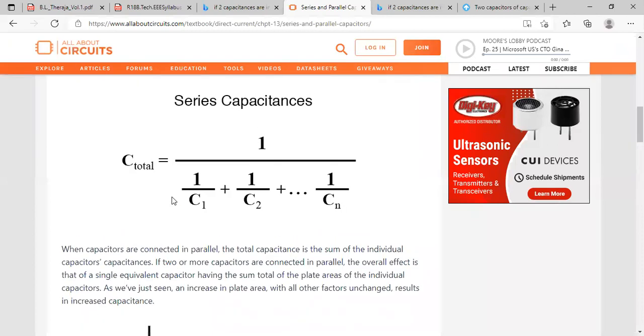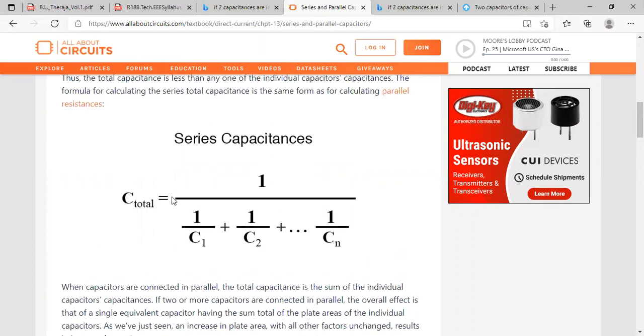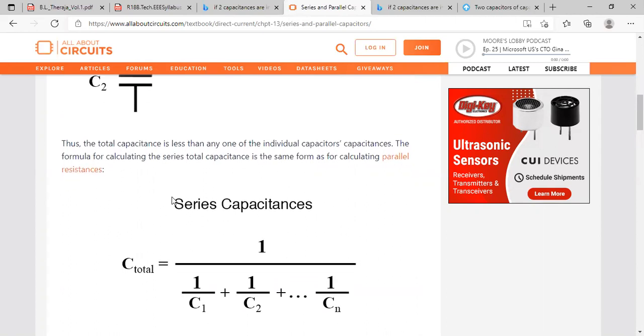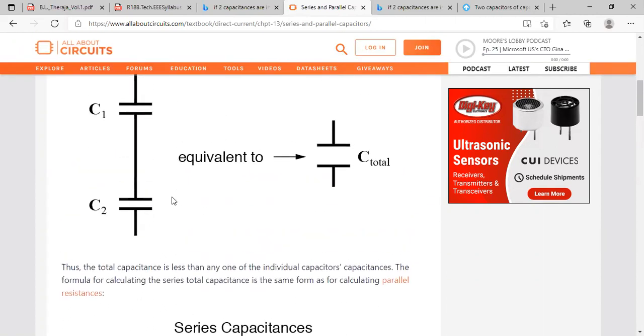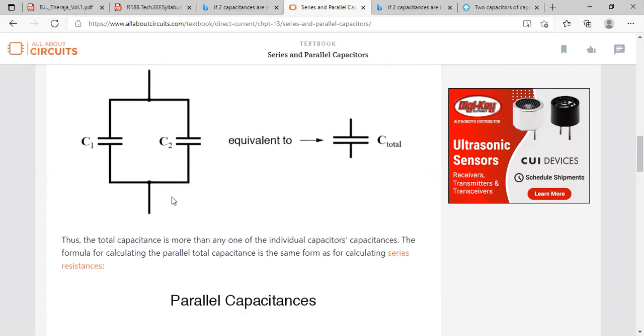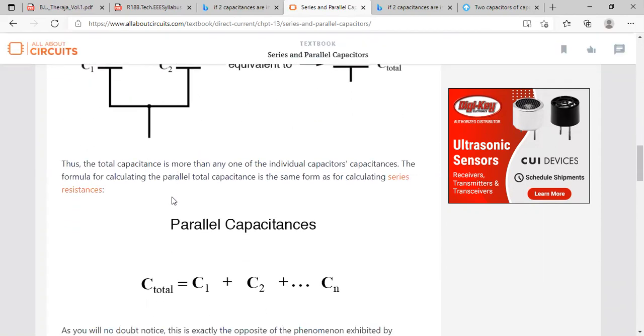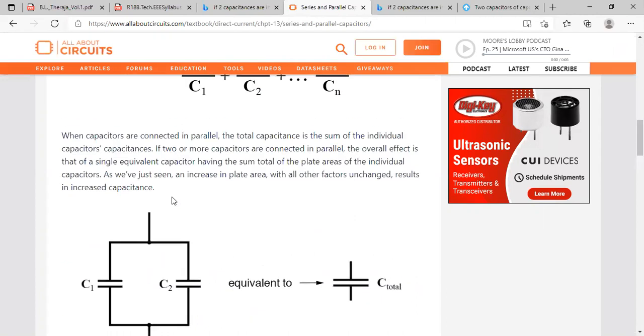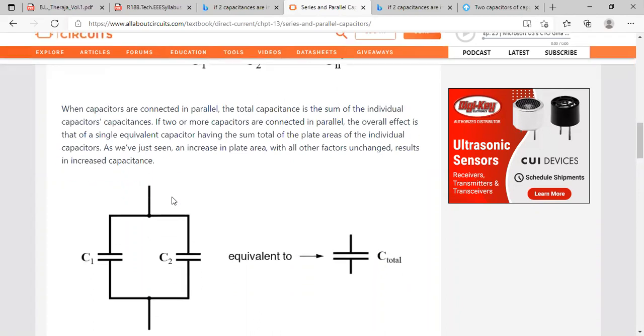If two capacitances are connected in series, 1 by C equivalent is equal to 1 by C1 plus 1 by C2.